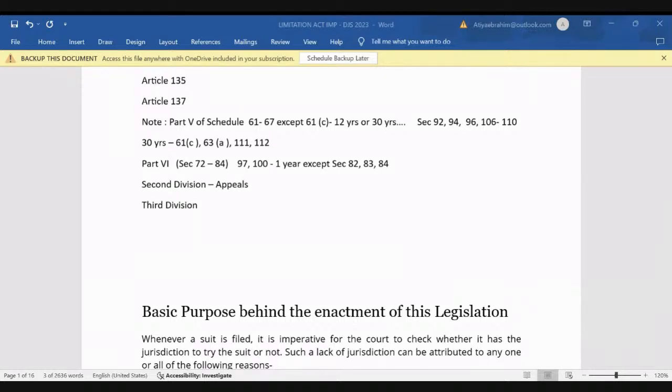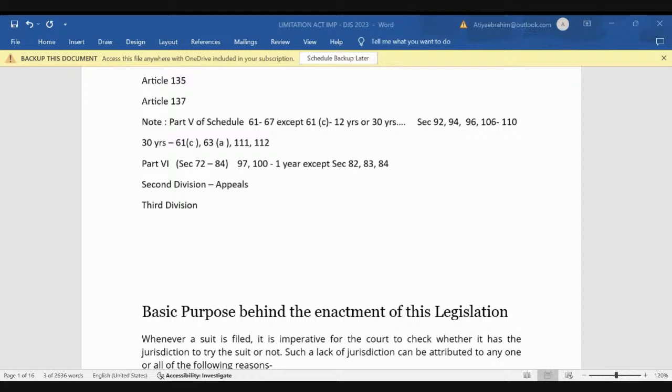If you see a basic difference between the 1908 act and the 1963 act, it is that the 1908 act referred only to foreign courts, right? Whereas the 1963 act also talks about contracts entered into in the territory of Jammu and Kashmir, and also in a foreign country. But the earlier 1908 act was only referring to foreign courts. So these are some things about the history.